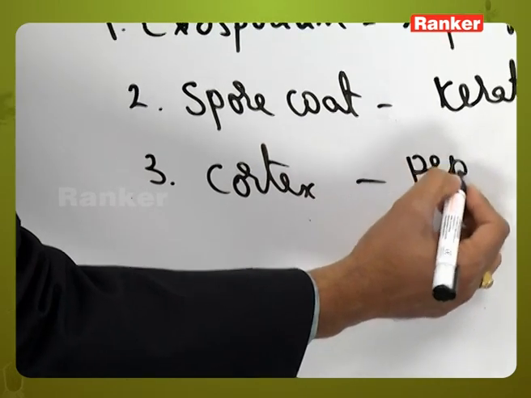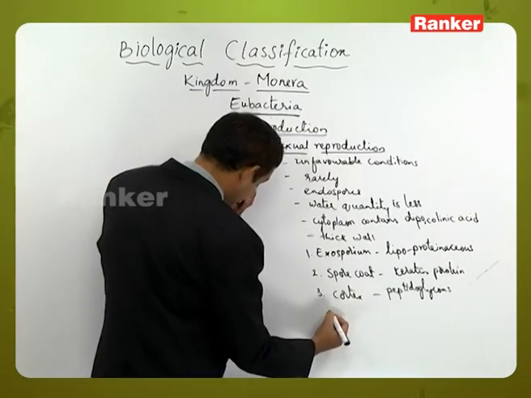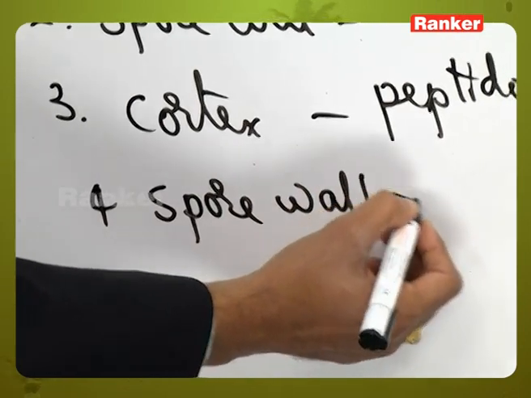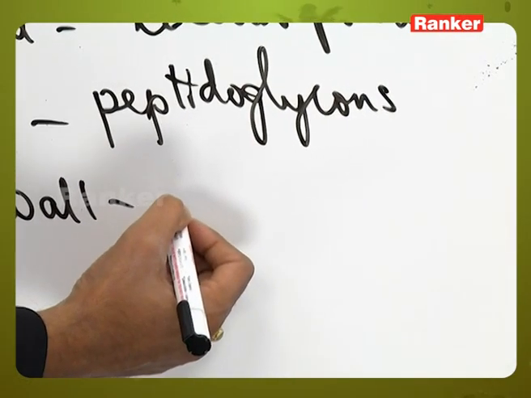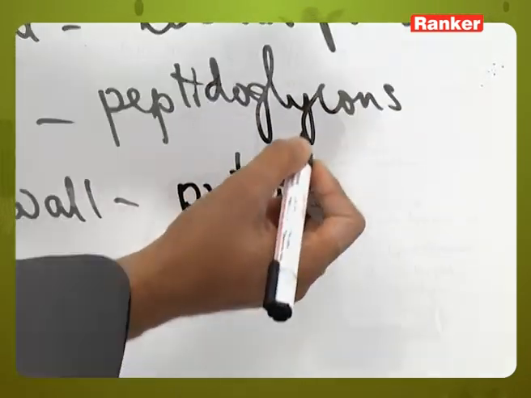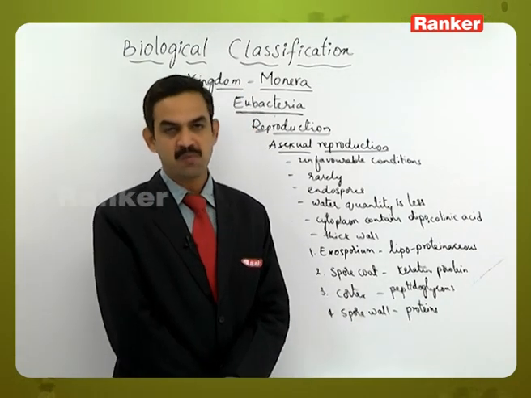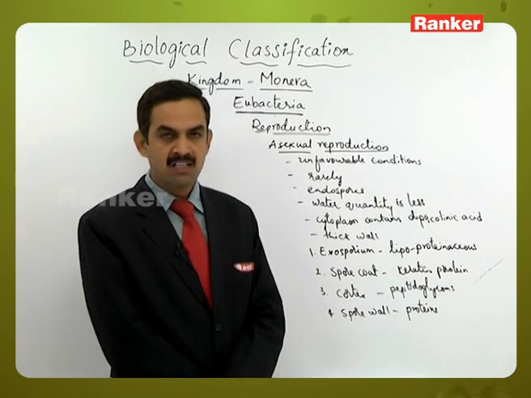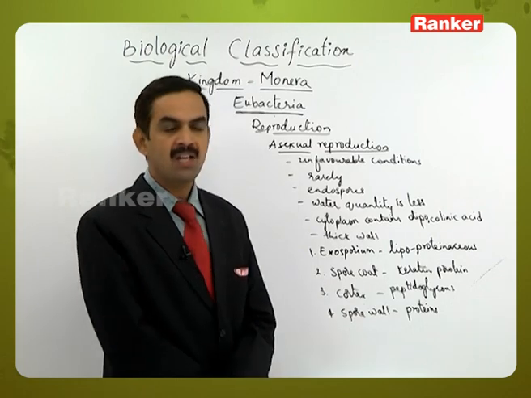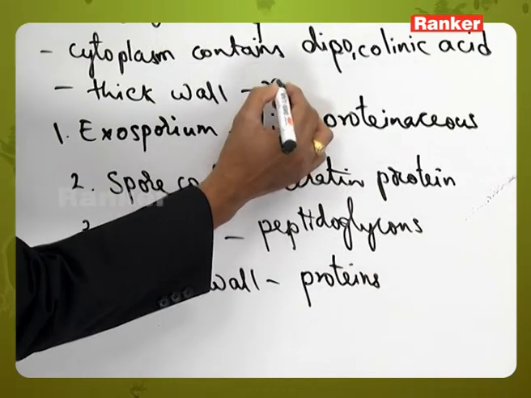Cortex is made up of peptidoglycans. And the fourth one is called the spore wall. This spore wall is made up of proteins. So like this, the thick wall is formed by 4 types of layers, which appears very thick in nature, and it will sustain during unfavorable conditions because of this thick wall, and this thick wall is resistant to high temperatures.